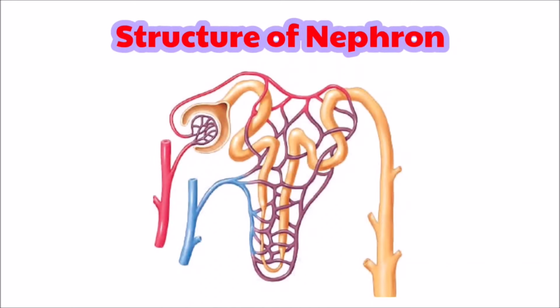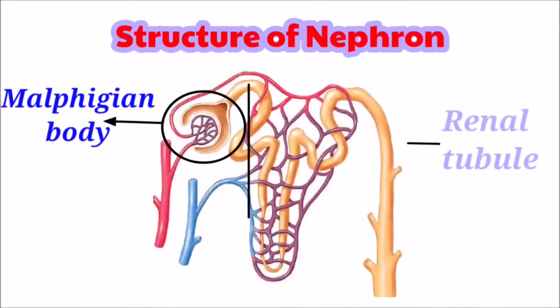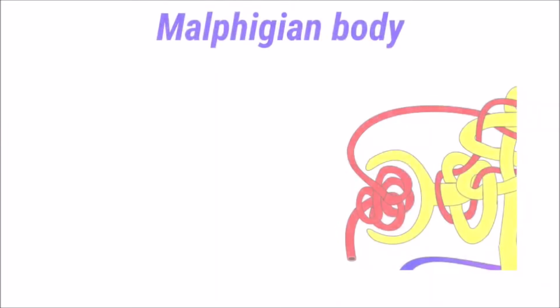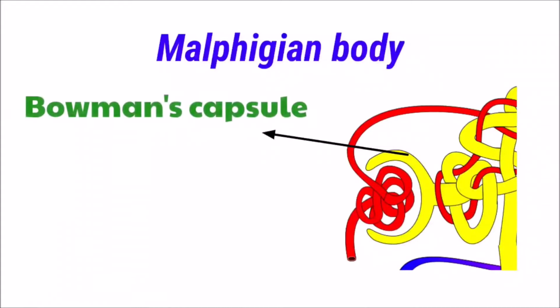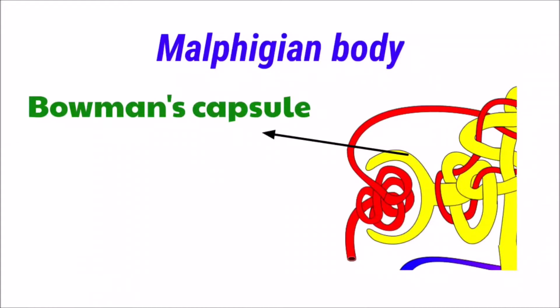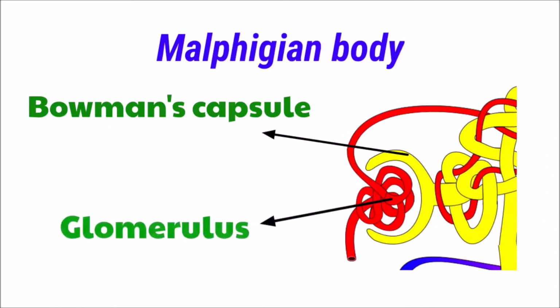Structure of nephron. Each nephron has basically two parts, the Malpighian body and the renal tubule. Let us learn about the Malpighian body. It consists of a blind cup-shaped broader end of the nephron called Bowman's capsule and a bunch of fine blood capillaries called glomerulus. The Bowman's capsule and glomerulus together are called the Malpighian capsule or renal capsule.